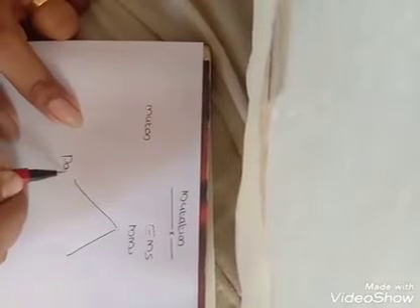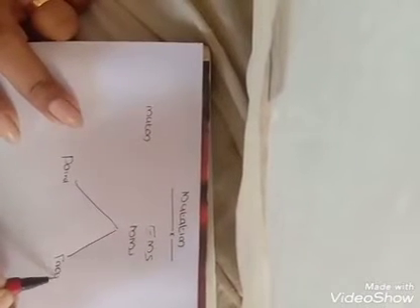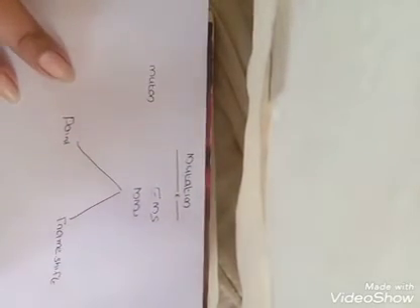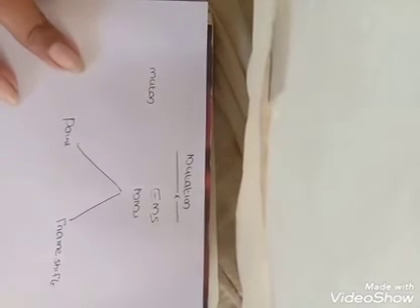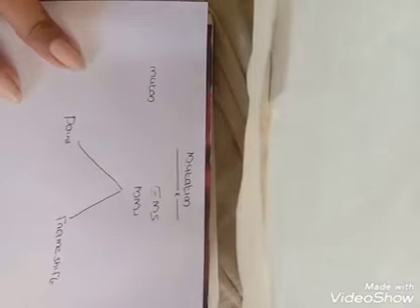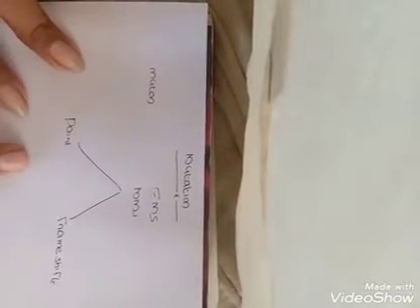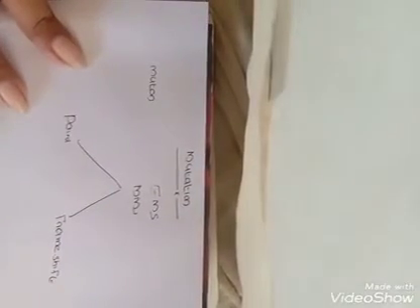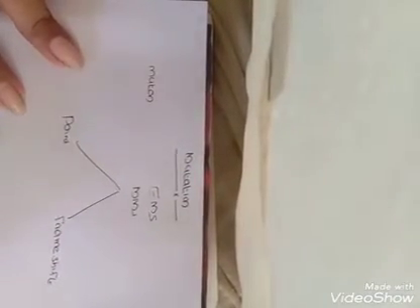Next, discussing the types of mutation. We can classify mutations into mainly two: point mutation and frame shift mutation. What is point mutation? The change occurs at a particular point, that is known as point mutation. When the change occurs and the frame of the sentence changes, that is known as frame shift mutation.